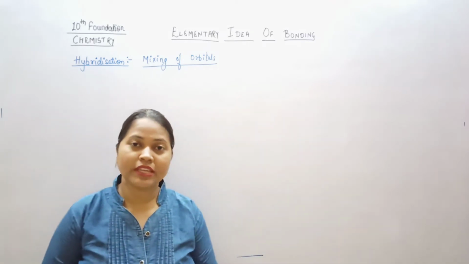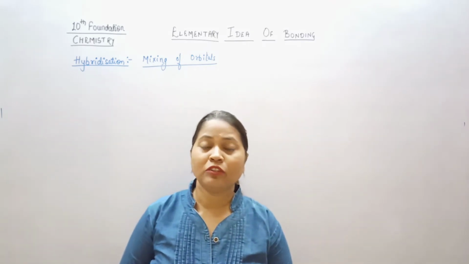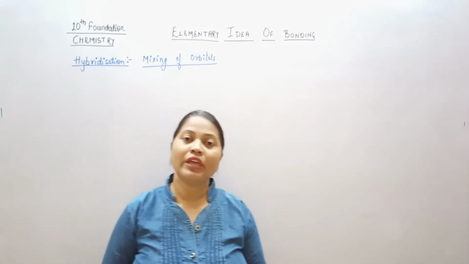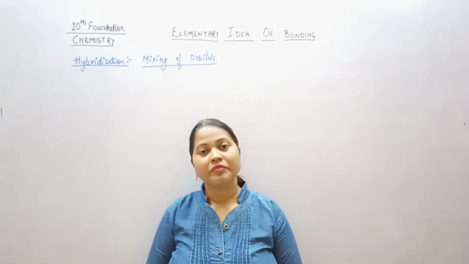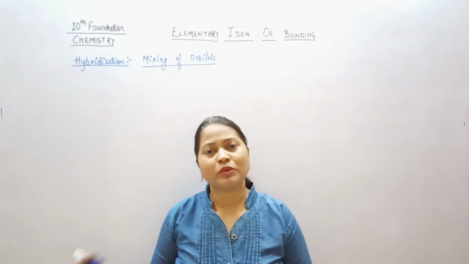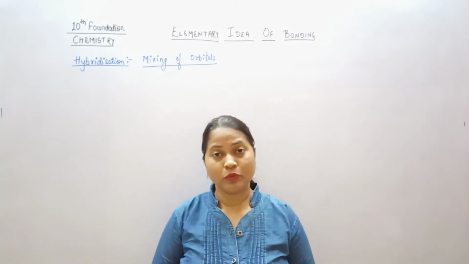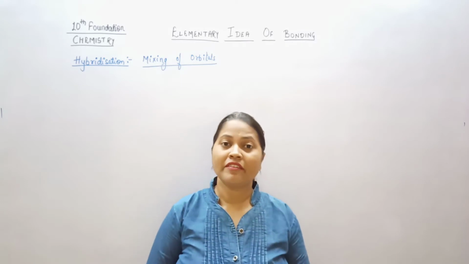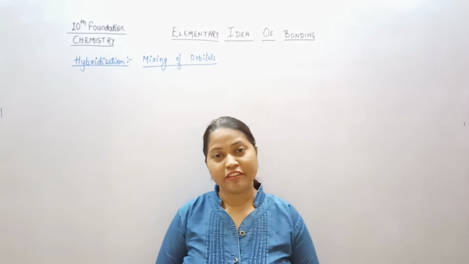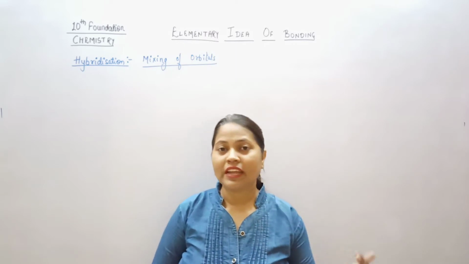Even though it is having only two unpaired electrons, how can it make four bonds? In the same way, for sulfur, if it is having only two unpaired electrons, how is it possible that it can make 6 bonds? For phosphorus, if it is having 3 unpaired electrons, how is it possible to make 5 bonds, right?